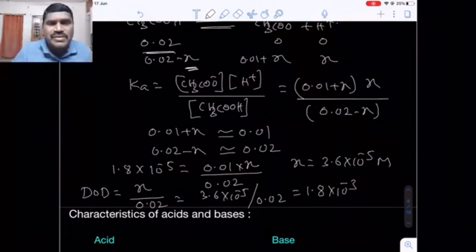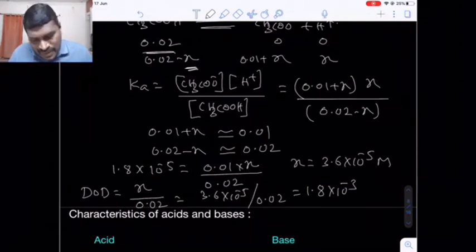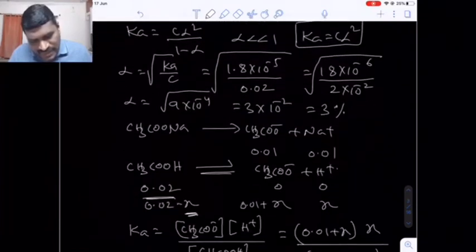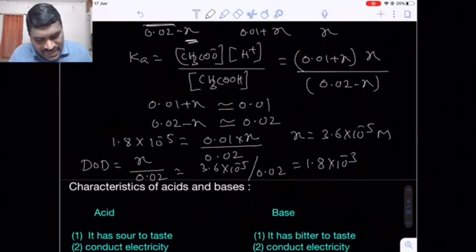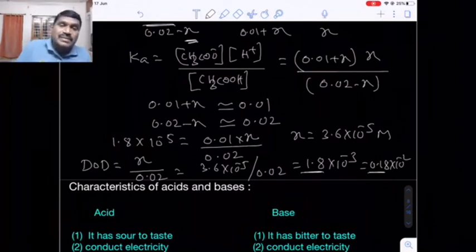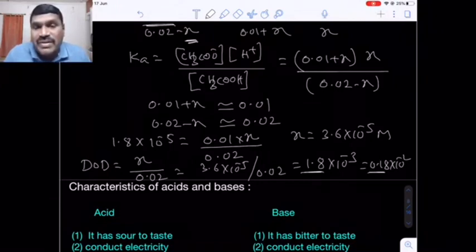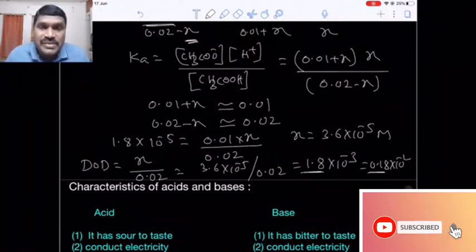Now what I want to say here is, in the presence of a strong electrolyte, what is the degree of ionization? Individually, the degree of ionization of acetic acid is 3%. But in the presence of sodium acetate it is 0.18 into 10 raised to minus 3, that means 0.18 into 10 raised to minus 2, that is only 0.18%. That means in the presence of a strong electrolyte, the ionization of the weak electrolyte decreases. That's why the degree of ionization also decreases. This phenomenon is known as the common ion effect.